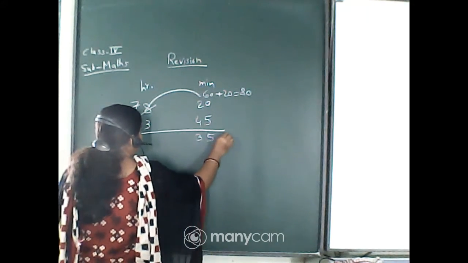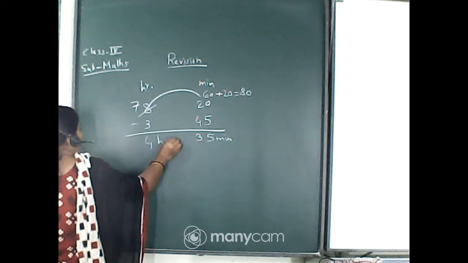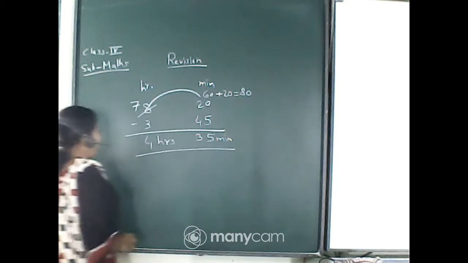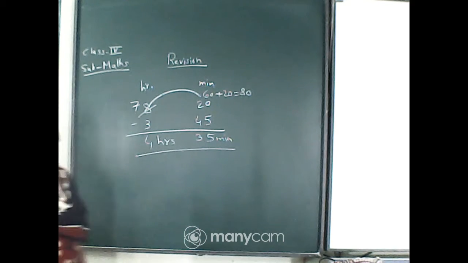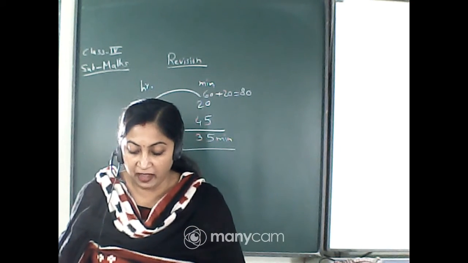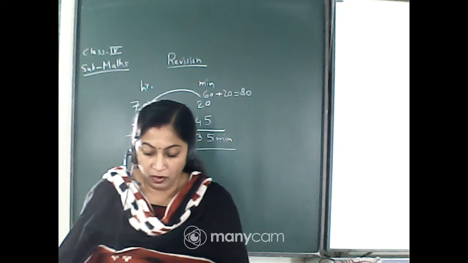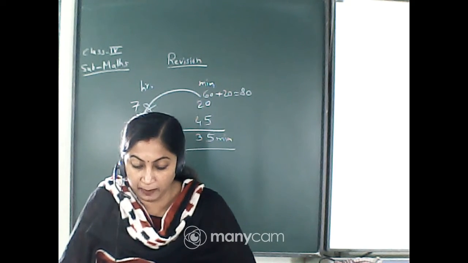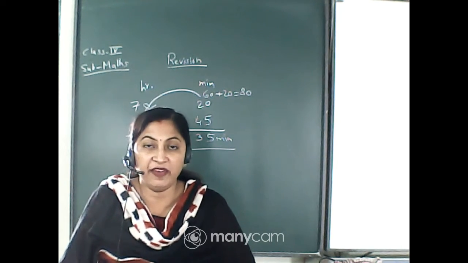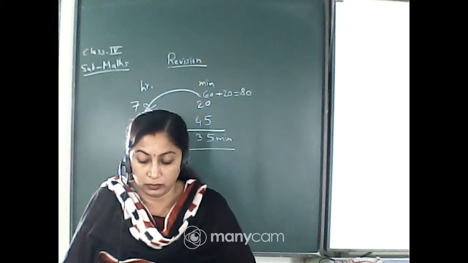So our minutes are 35, and 7 minus 3 is 4. That means the answer is 4 hours 35 minutes. That is option number A. Give the tick mark.